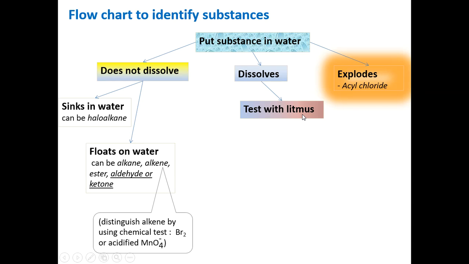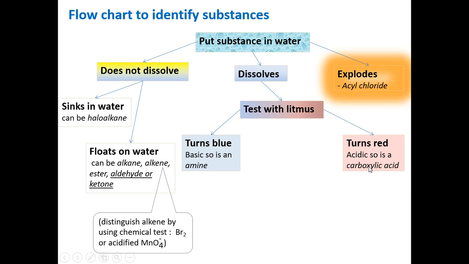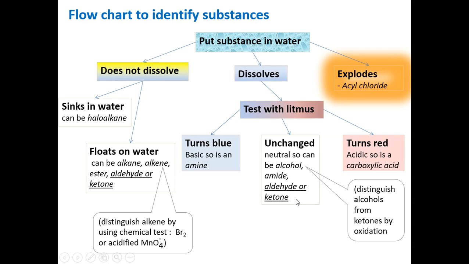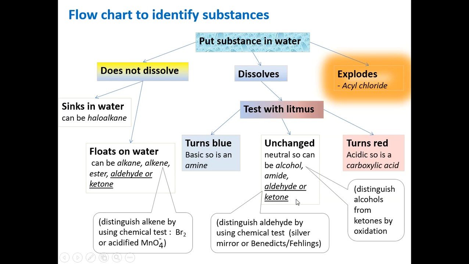You've got litmus paper, which can either turn blue or red. So if it's red, carboxylic acid, or blue if it's an amine. And of course, the third option actually is it doesn't change at all. And these we can distinguish further with chemical tests, which you will learn in the next module. Just in case you're wondering why we've got aldehydes or ketones, the longer-chained aldehydes or ketones tend to be insoluble. The shorter-chained ones do tend to be soluble.